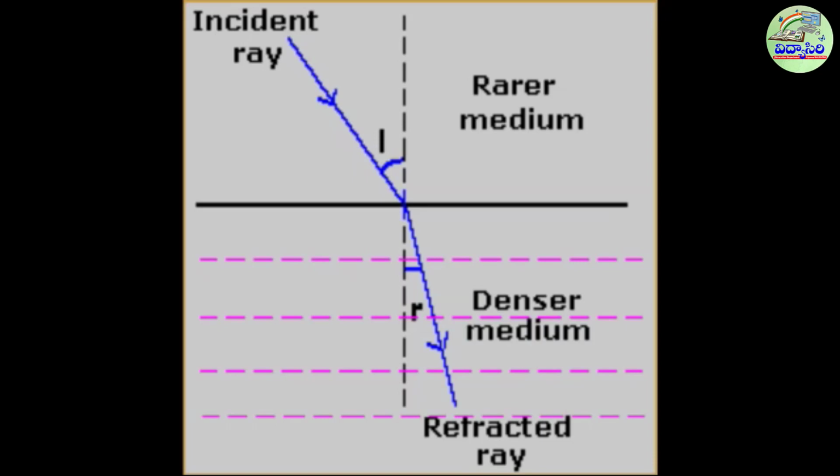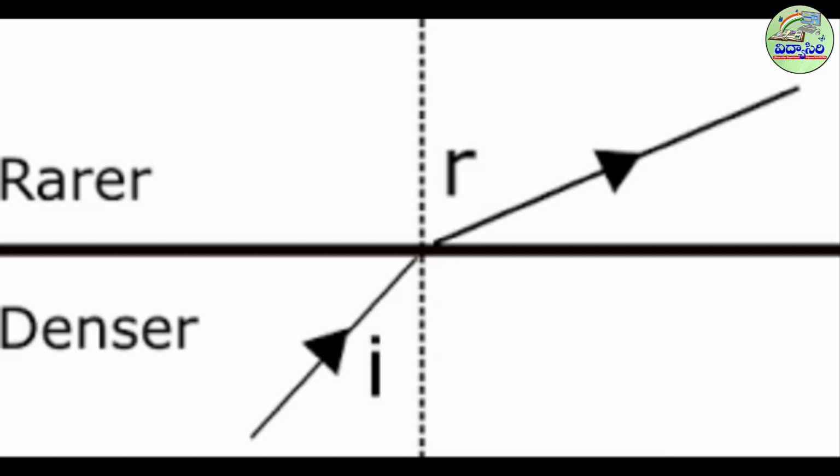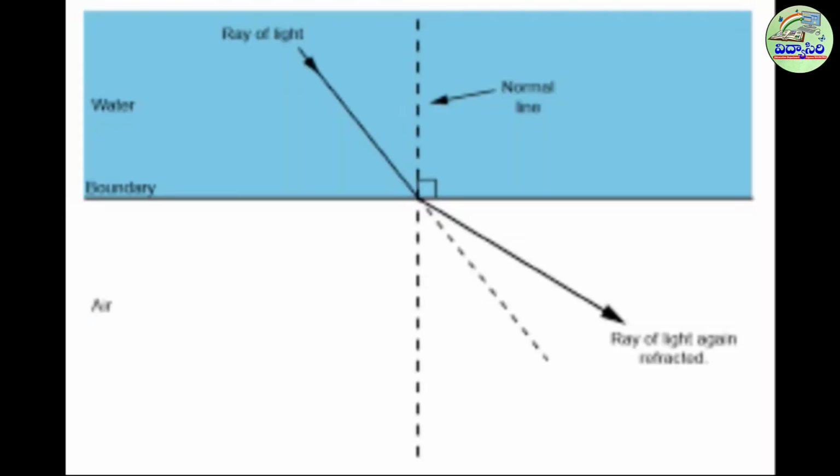So now we can conclude that when light travels from rarer medium to denser medium, it bends towards the normal, and when light travels from denser medium to rarer medium, it bends away from the normal. When light travels from one medium to another medium, it changes its direction at the boundary of two media. It is called refraction. Today we are going to learn about the refraction of light at curved surfaces in detail.